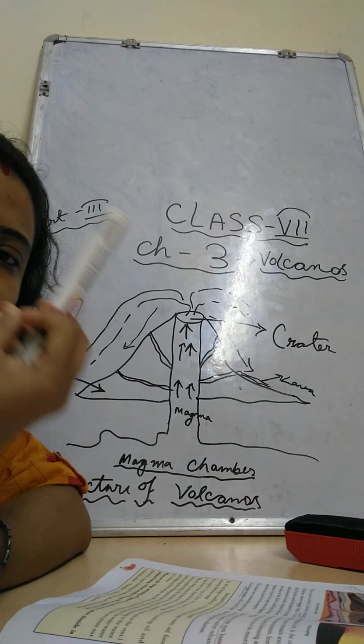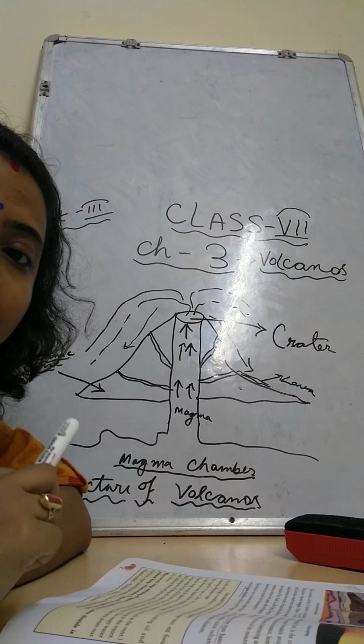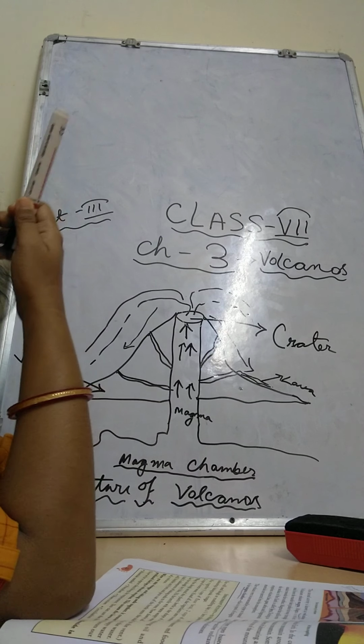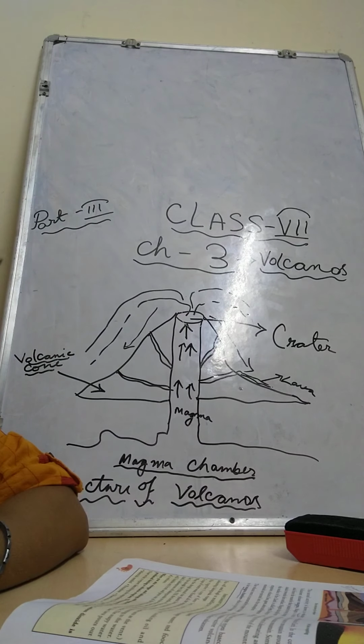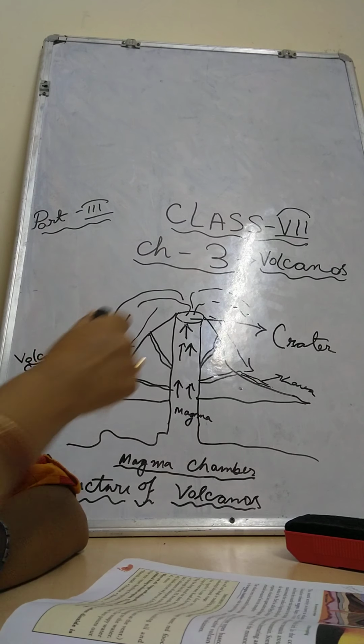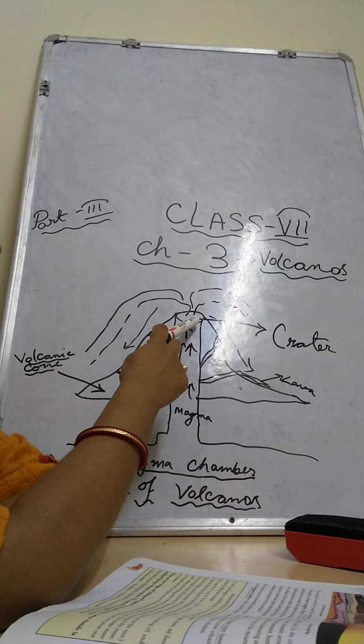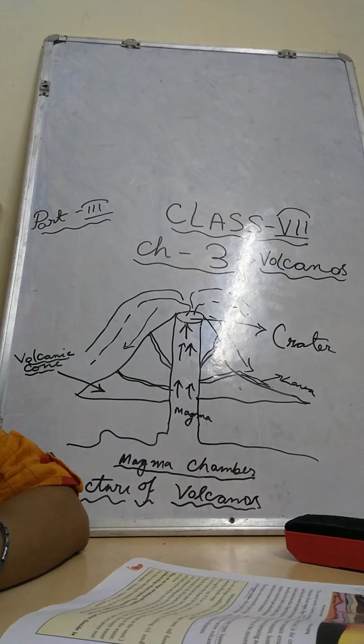Mouth means, whenever we are eating food, we open it like that. Here also the mouth of the volcano is called the crater. Crater means the depression area. In this depression area, it is called the crater. Okay, this is called the crater.